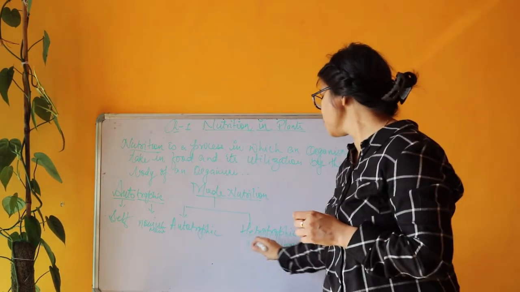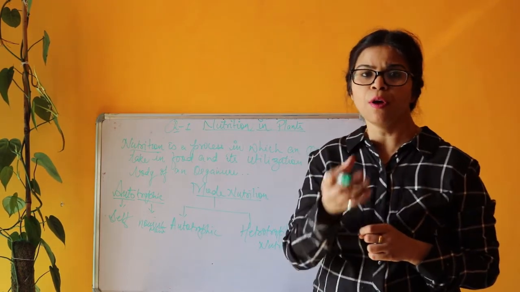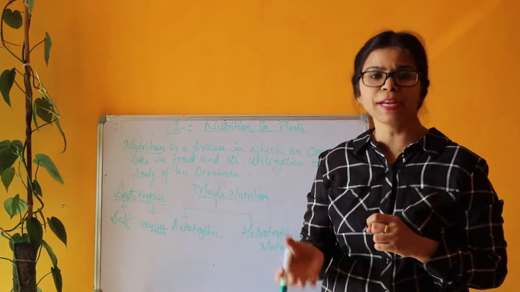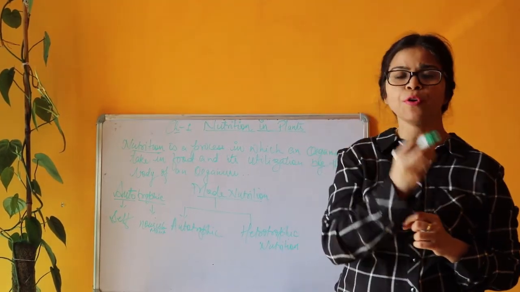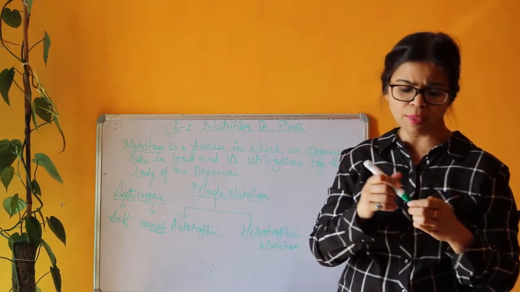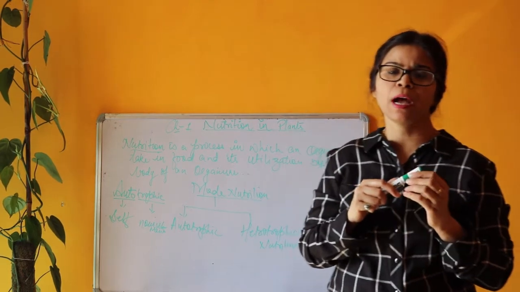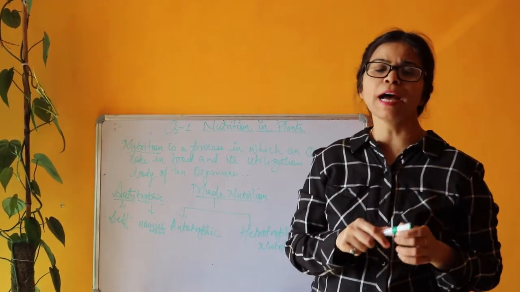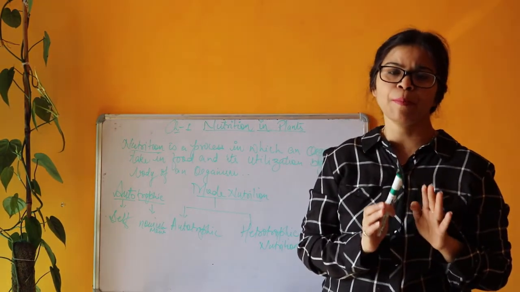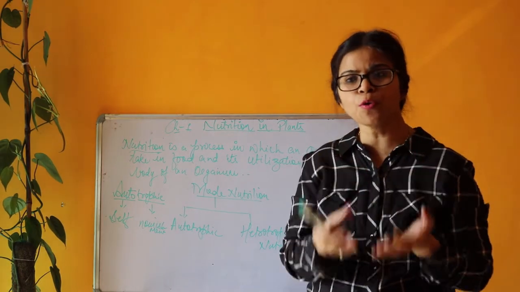Now heterotrophs. Heterotrophs are the organisms that obtain their food from autotrophs, directly or indirectly. It includes human beings and all other animals. In the whole universe, only autotrophs are the organisms that prepare their own food, because they contain a pigment that is called chlorophyll.